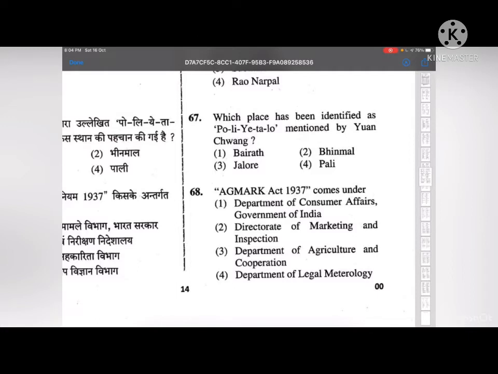Next, the AGMARK Act 1937 comes under options 1, 2, 3, and 4. It comes under the Directorate of Marketing and Inspection, under the Ministry of Agriculture and Farmers Welfare of the Government of India, for agricultural products.